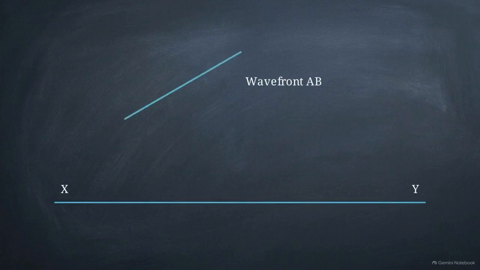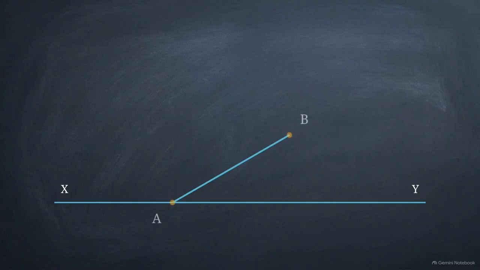Here is a plane wavefront, AB, approaching a flat mirror, surface xy, at an angle of incidence I. We pause the clock at the exact moment the bottom edge of the wavefront, point A, strikes the mirror. Notice that the top edge, point B, is still traveling through the air. It takes a specific amount of time, t, for point B to cover the remaining distance to reach the mirror at a new location, point B'. That distance is its velocity times time.